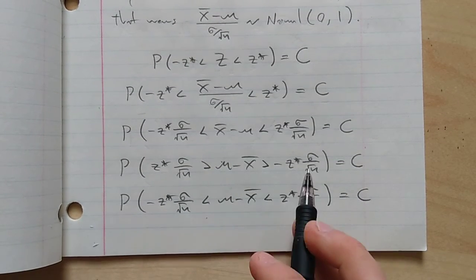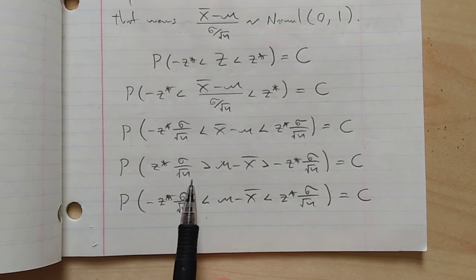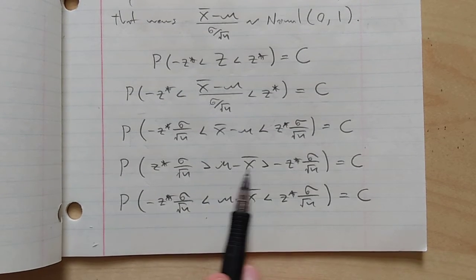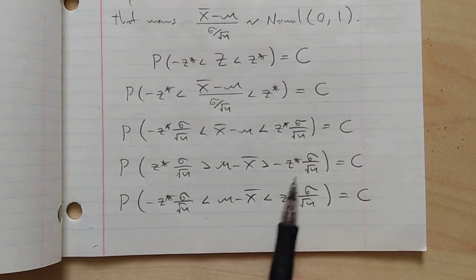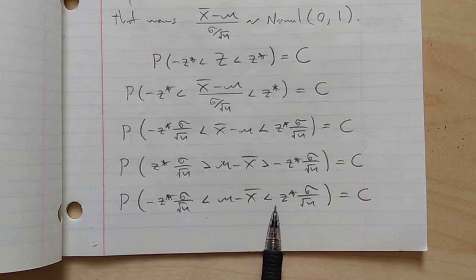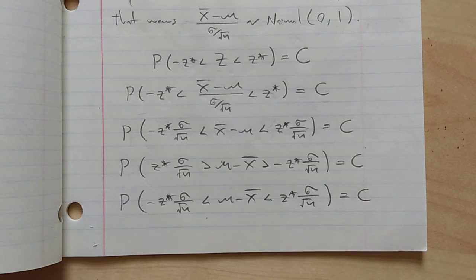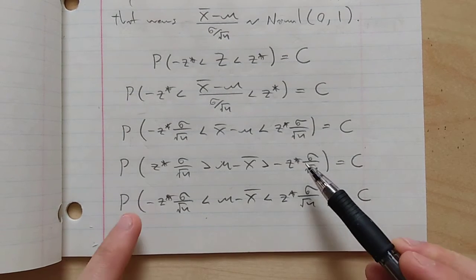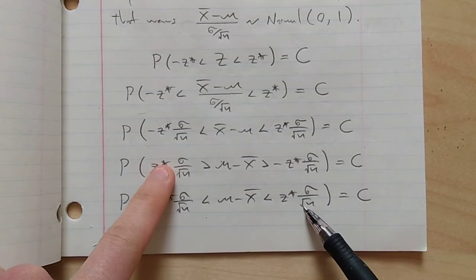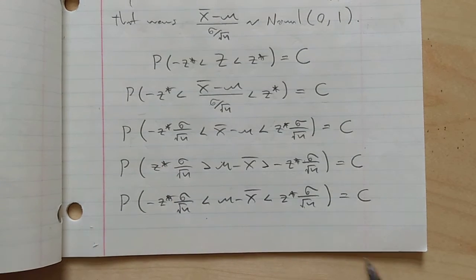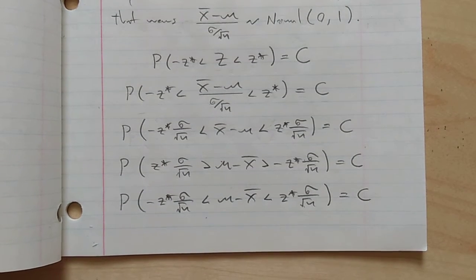So I just wrote these three things in the opposite order. If this was like 3 is bigger than 2 is bigger than 1, I now wrote 1 is smaller than 2 is smaller than 3. Both of these things are saying the same thing. This is the smallest of the three things, this is the biggest of the three things. I just changed the order I'm writing them in and changed the signs in a corresponding way.